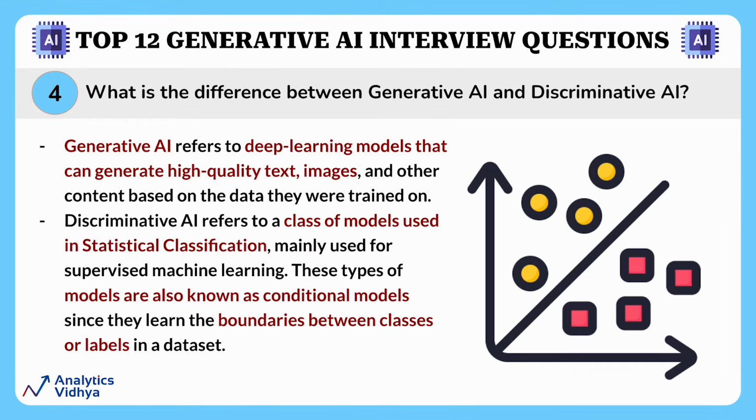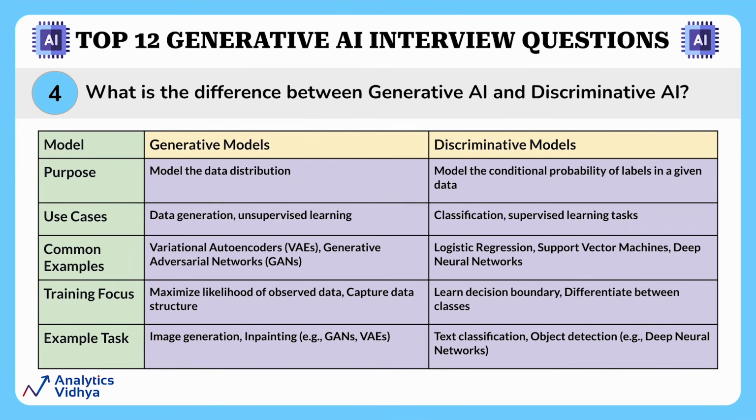Let's have a look at how it is different from generative models now. All right, so now moving on to the differences. In this particular table, we have documented the key differences between generative models and discriminative models across these five categories: purpose, use case, common examples, training focus, and example tasks. You may pause this video here and go through this table. Now let's move on to the next question.